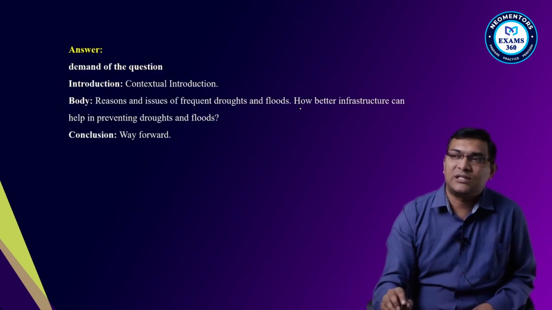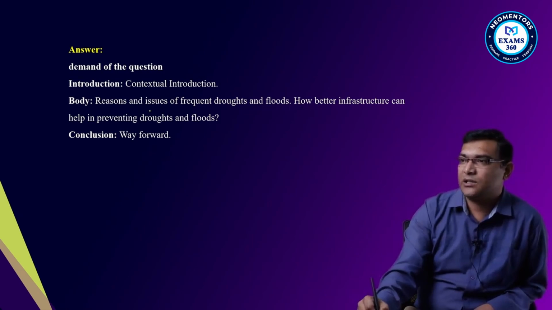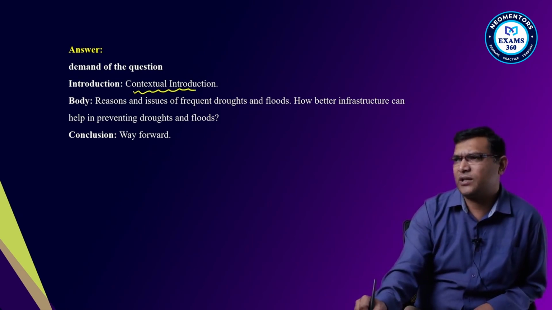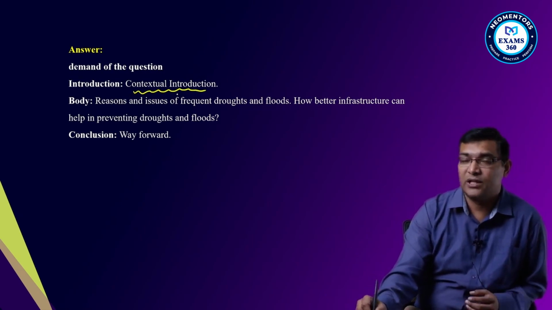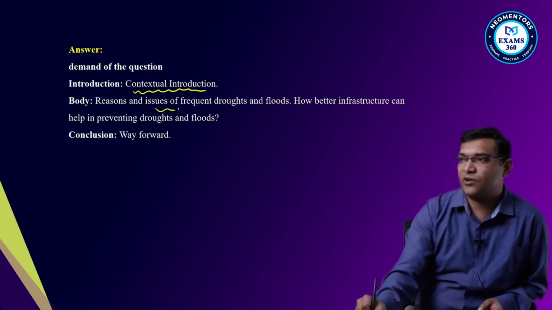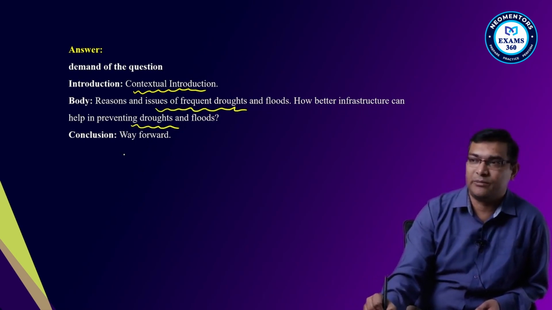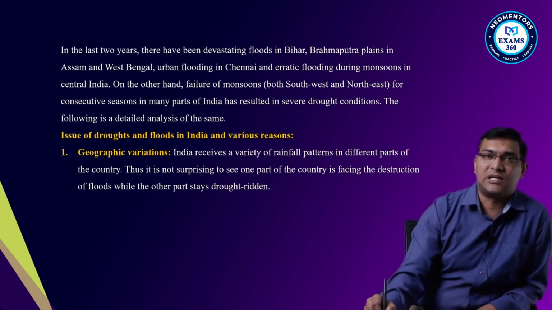Now, what is the demand of the question? Here we have to write about the floods or the El Nino, floods or the droughts, then the reasons for the frequent droughts and floods and how infrastructure can prevent them. Then the conclusion. Now let us see.